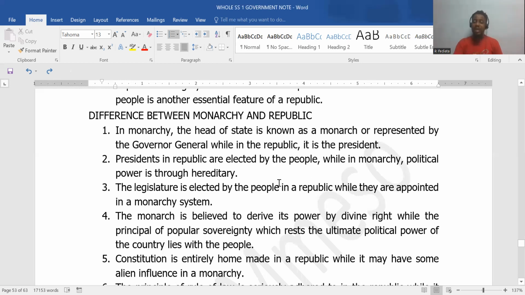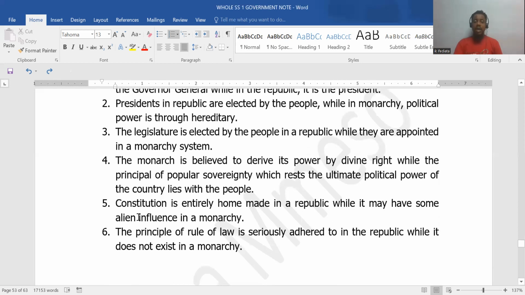The legislature is elected by the people in a republic, but in a monarchy system, they are appointed. The king appoints those he feels comfortable he can work with. The monarch is believed to derive its power by divine rights, right? Like I said before, when we dealt with monarchy, people believe that the power is from the divine, so obedience is normal. While popular sovereignty is what drives the republican system, because the power of the people is what gets the government into position. The government gets into position because the people surrender their mandate to him. So it's called popular sovereignty, right?